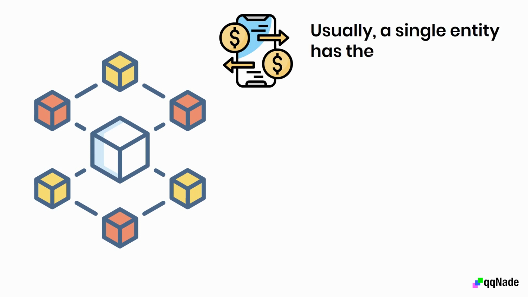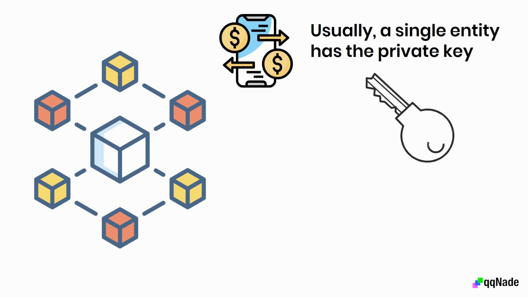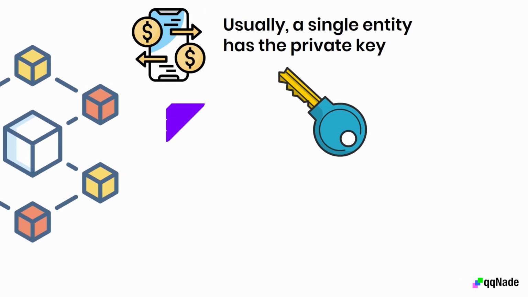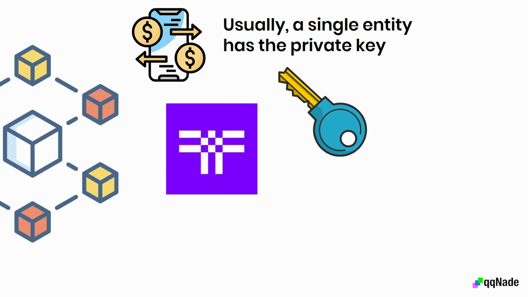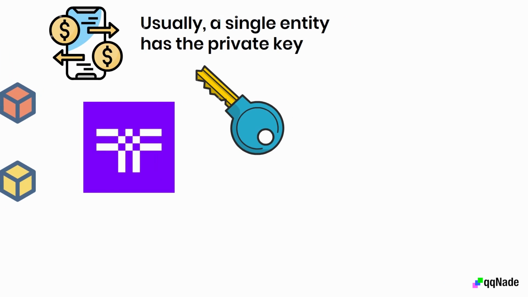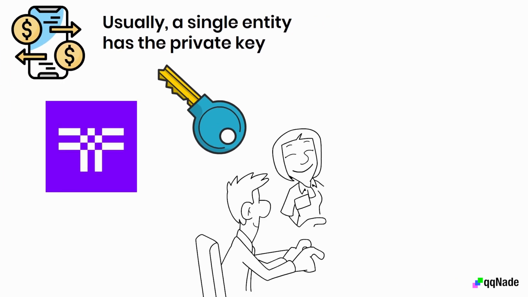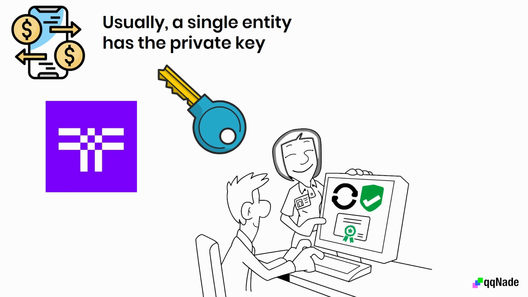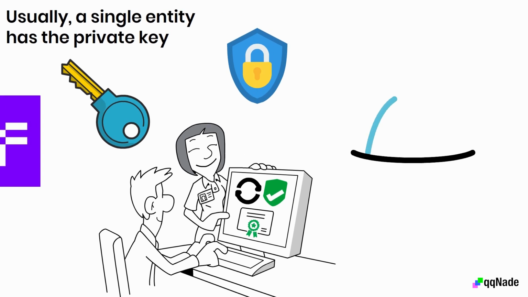Usually a single entity has the private key, which grants access to their cryptocurrency or other digital assets. In this scenario, it is easier to execute a breach because there's only one party to overcome. However, threshold cryptography offers a system that's trickier to hack into. This provides better infrastructure for more secure data sharing. With threshold cryptography, sensitive data stays private, even though all parties can access and analyze that data. It all boils down to identity management.